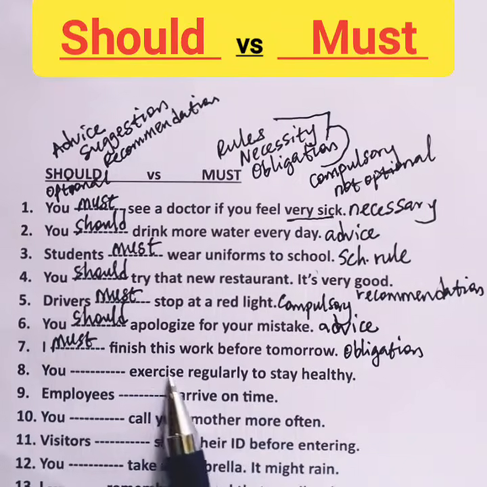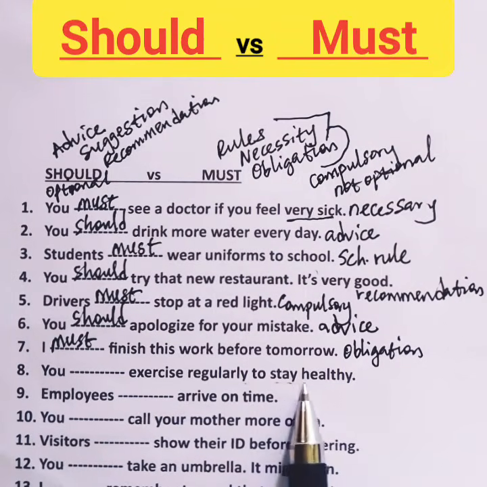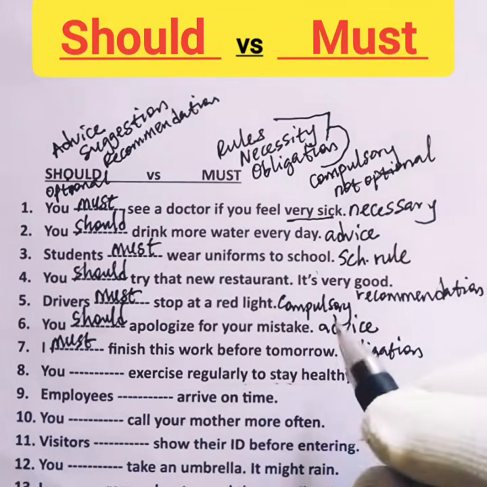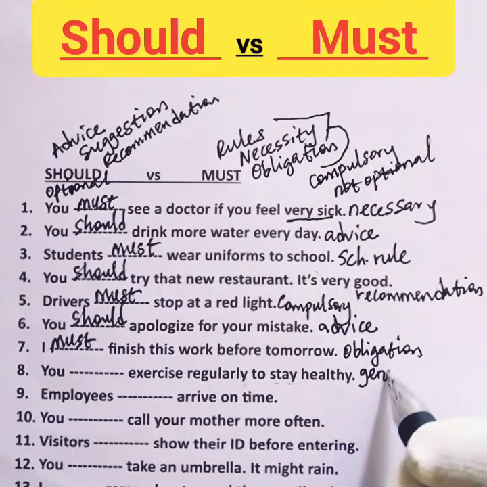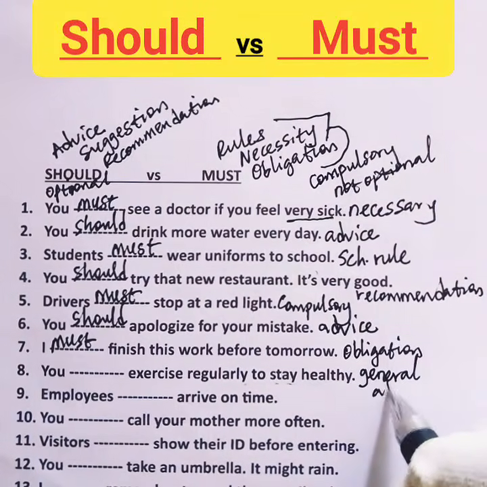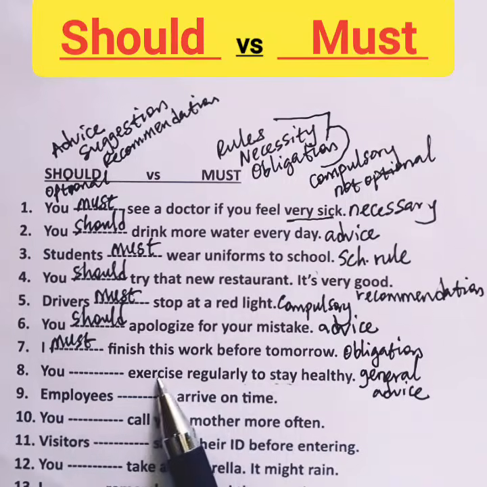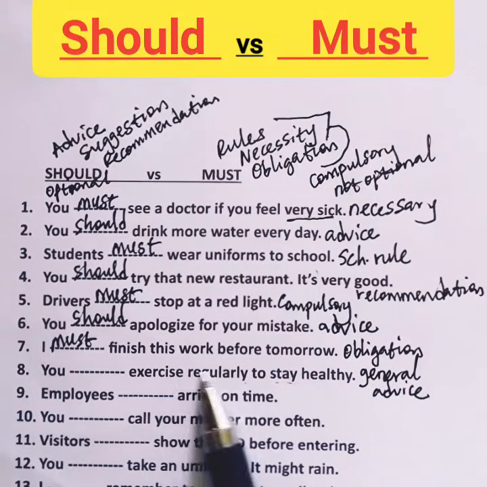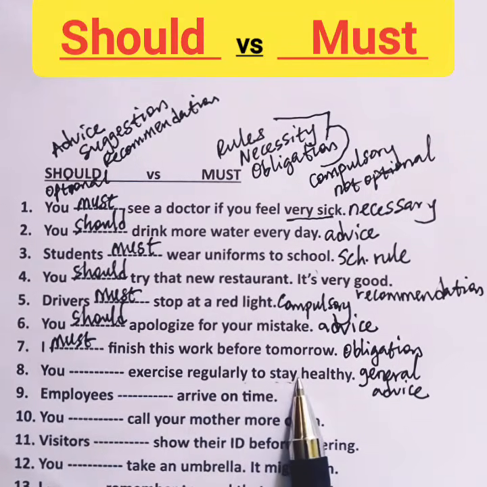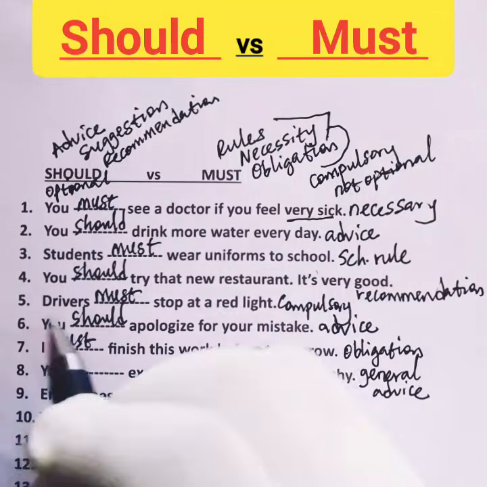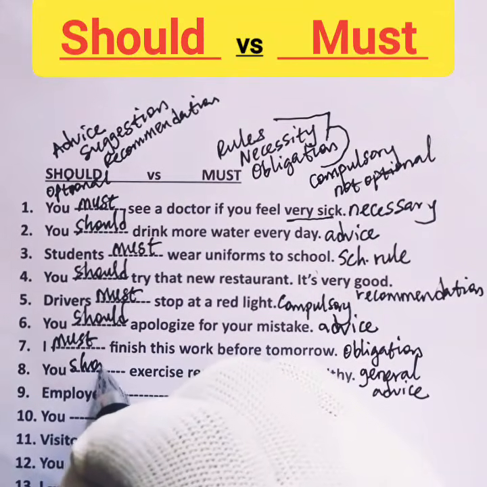8. You blank exercise regularly to stay healthy. This is a general advice. The listener can decide to follow the advice or not. So it is optional. Should is correct here.